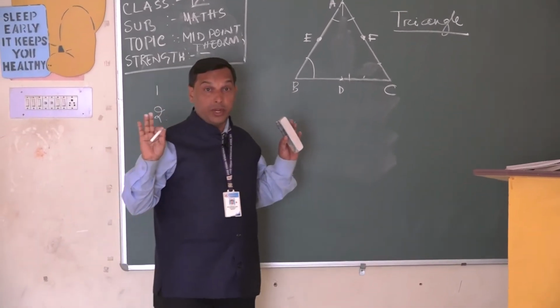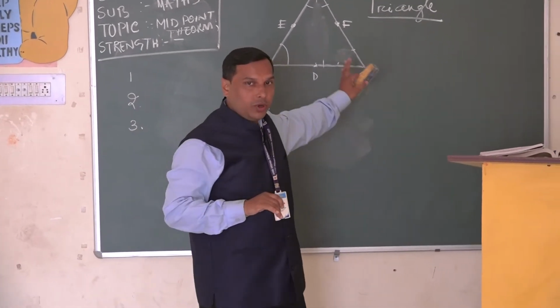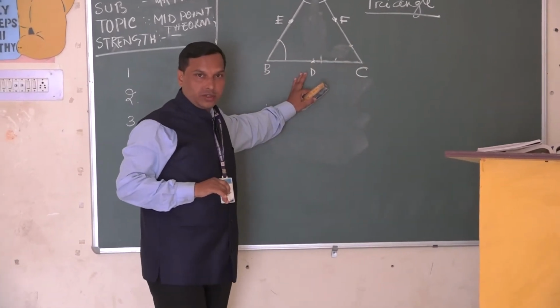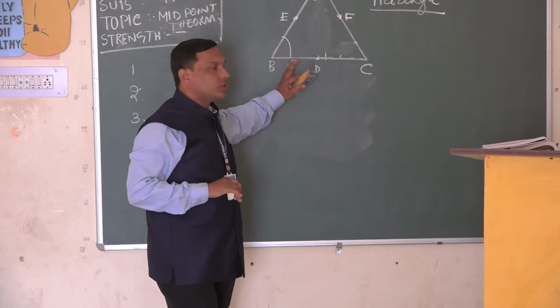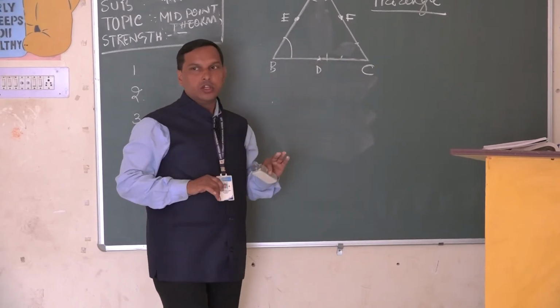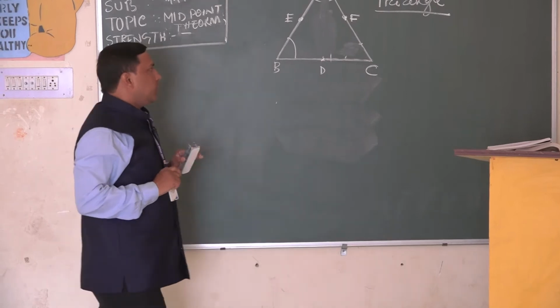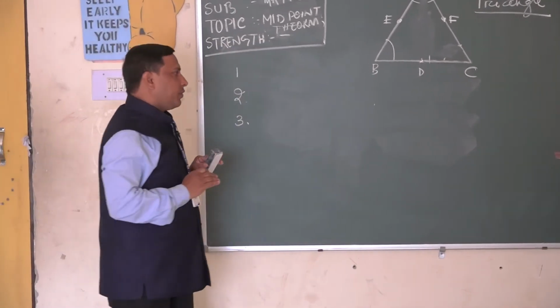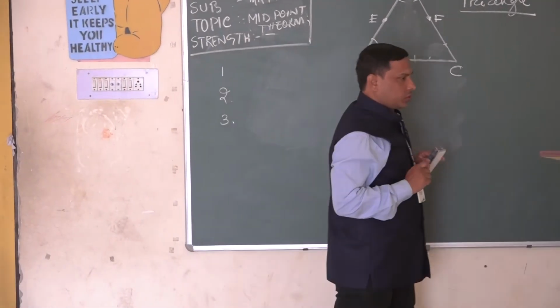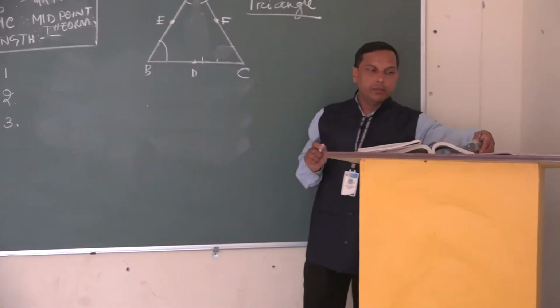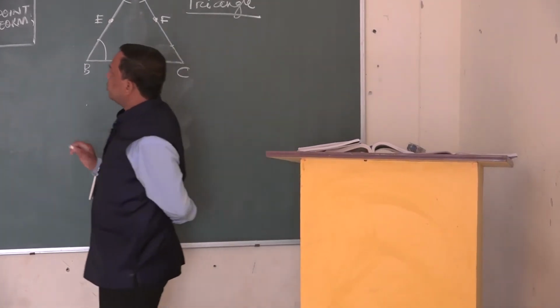Up to this much is your previous knowledge. I recapped it. Now I am going to the real topic of your subject. In the 8th chapter of your book, you have the midpoint theorem. One theorem is there.